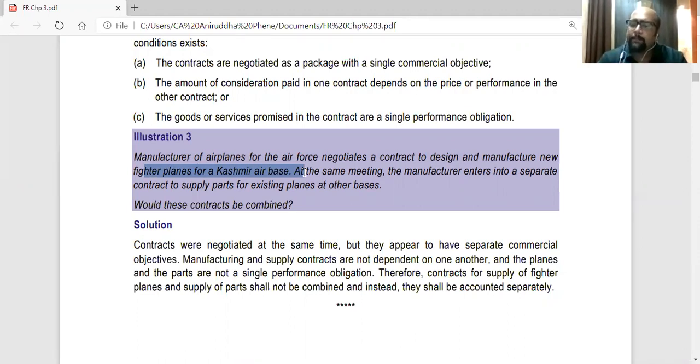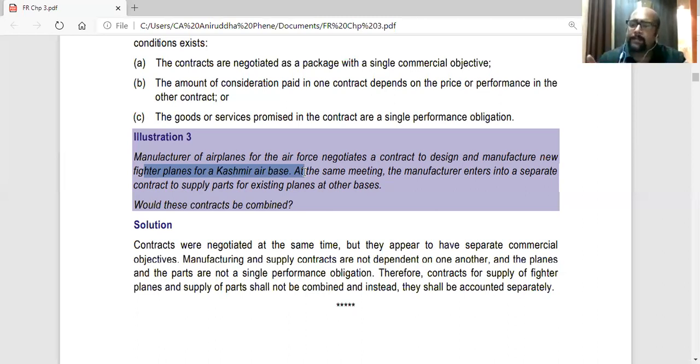At the same meeting, the manufacturer enters into a separate contract to supply parts for existing planes at other bases. Would these contracts be combined? Now, one contract is to design and manufacture new fighter planes at Kashmir Air Base, and the second contract entered at the same meeting is to supply separate parts to existing planes at other bases.